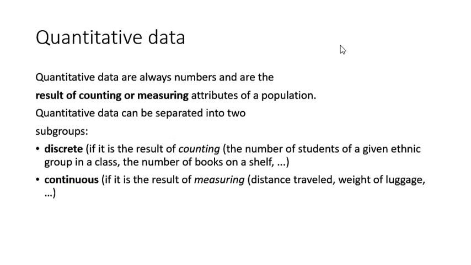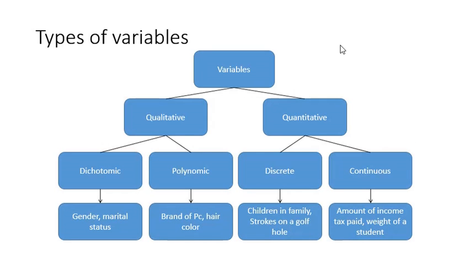Quantitative data is usually the data that takes numerical values, and it can be discrete and continuous. Discrete, that is, it takes unique values which are different from each other, and continuous, which are in a range. So we can say that data is of two types. We have qualitative and quantitative. Qualitative is of dichotomous and polynomous, and quantitative is of discrete and continuous.